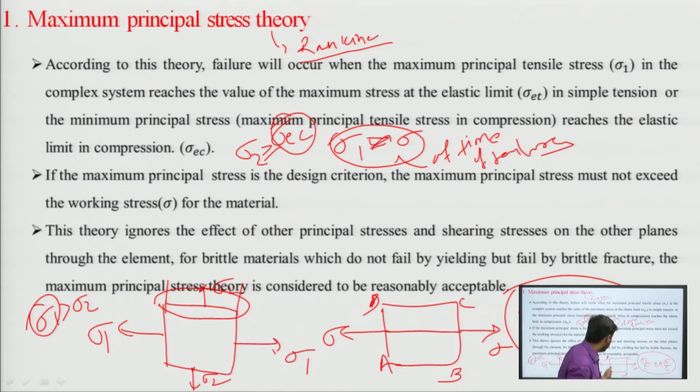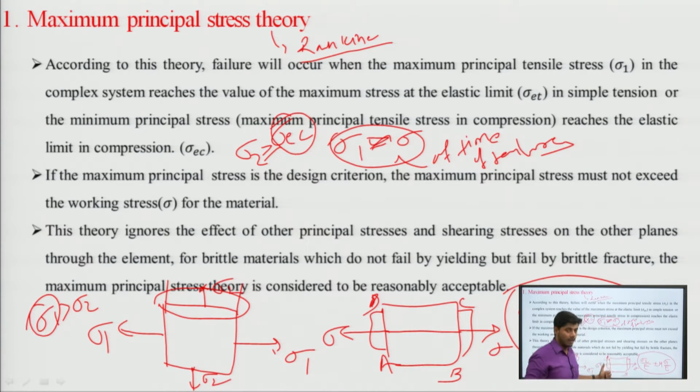This means that if we are expanding this part of the body, the other portion, the DC plane or AB plane, will get compressed. It means at the AC and DB planes, the compressive stress is acting.